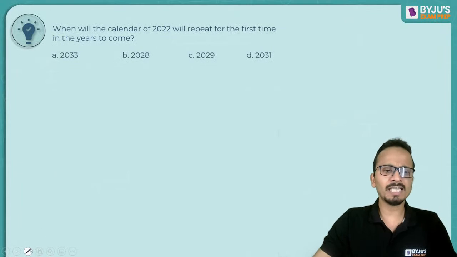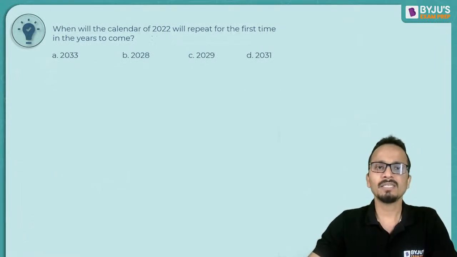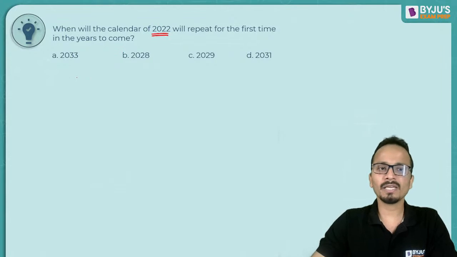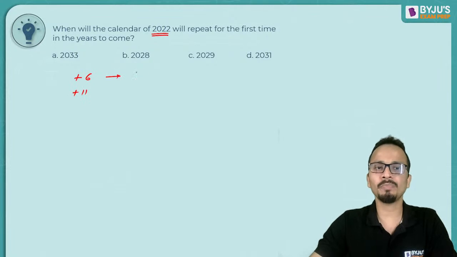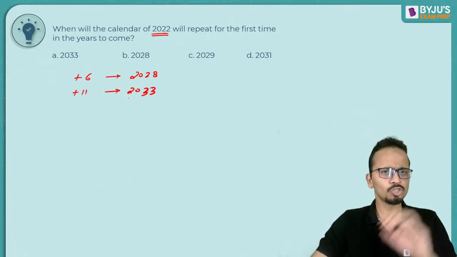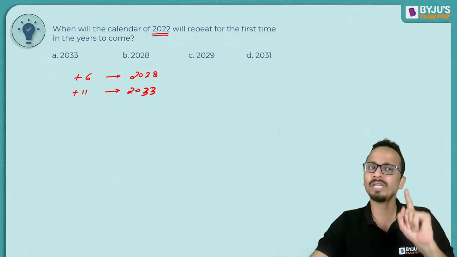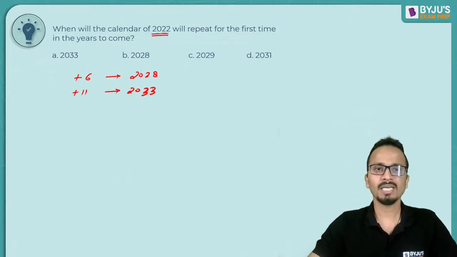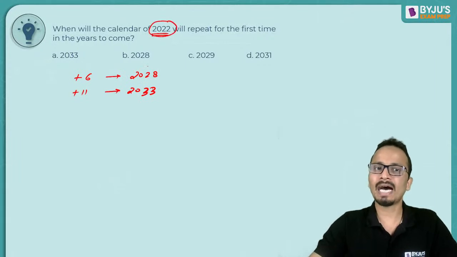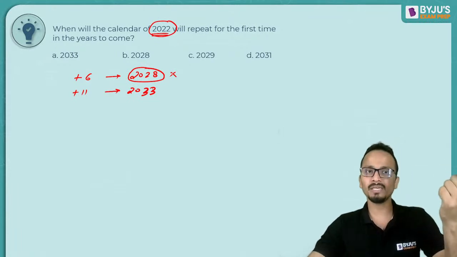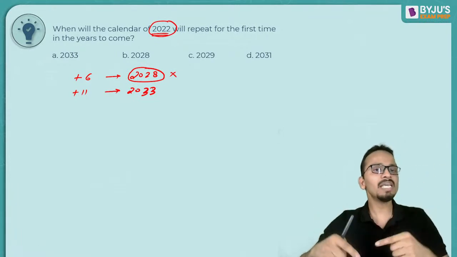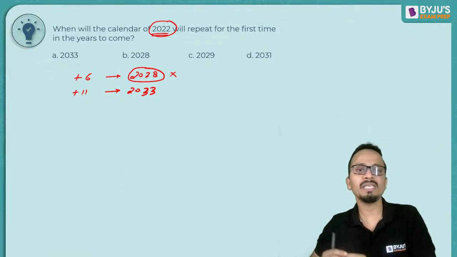Now earlier we have seen that for a normal year, either the calendar will repeat after 6 years or after 11 years. So that means the answer should be either 2028 or 2033. Now, for a normal year, the calendar will repeat only if I have a normal year as the answer.